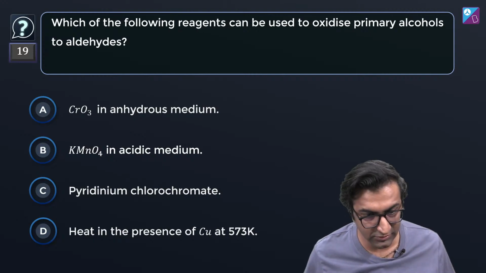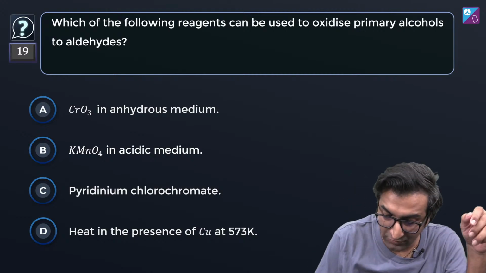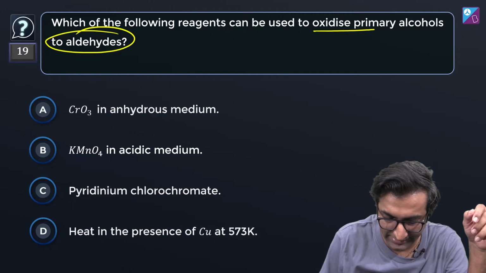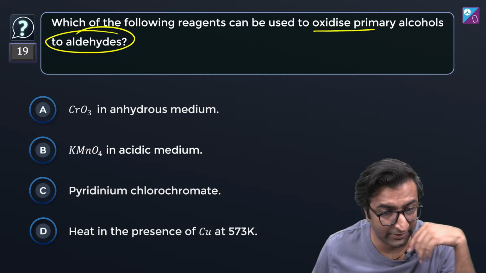We are on question 62. 62 के बाद कितने सवाल और हैं? Let me quickly check. Do this one. Which of the following reagents can be used to oxidize primary alcohols to aldehydes? Oh, this one's too easy. Okay, ठीक है. Go ahead. करो इसको करो. Let's do this one quickly.